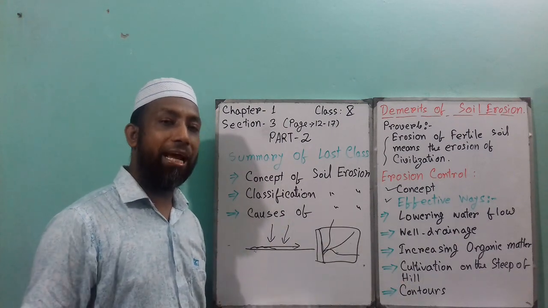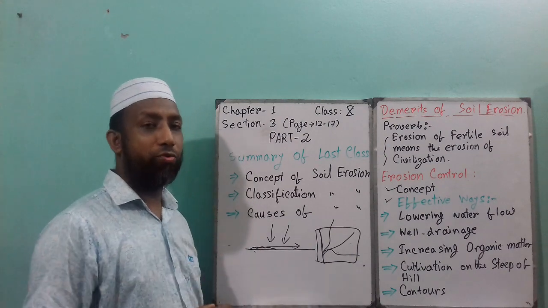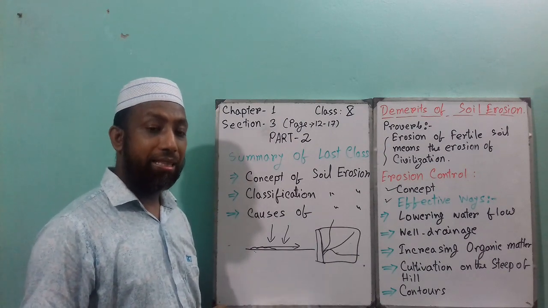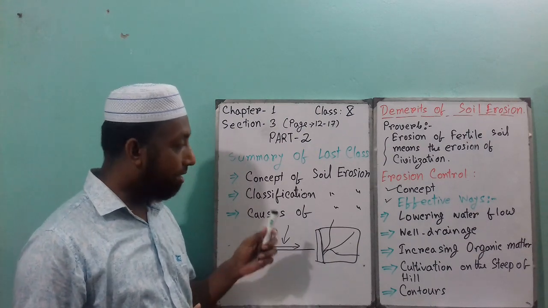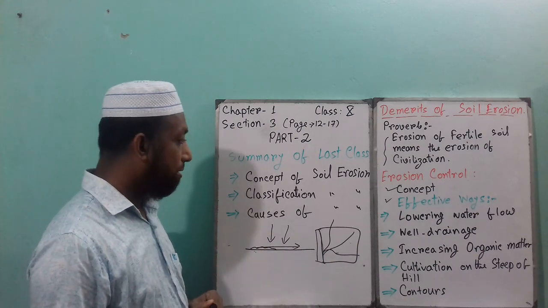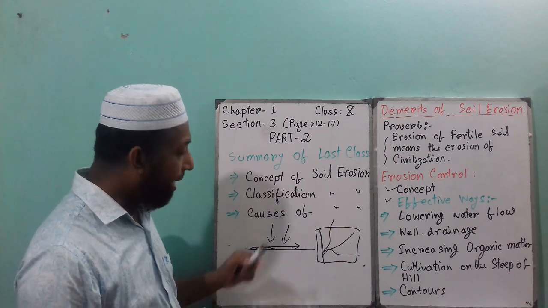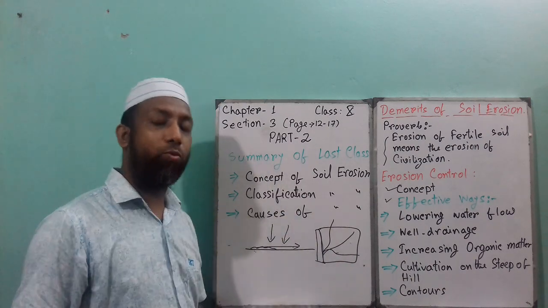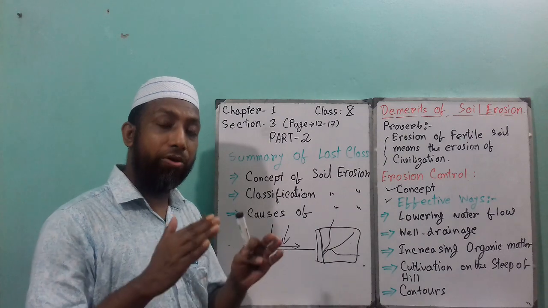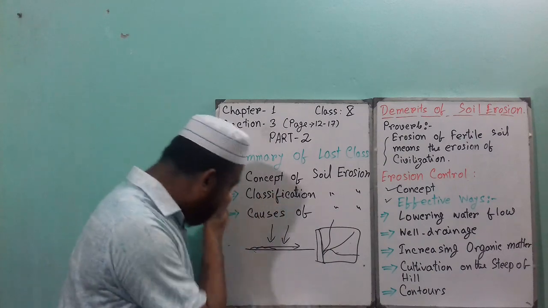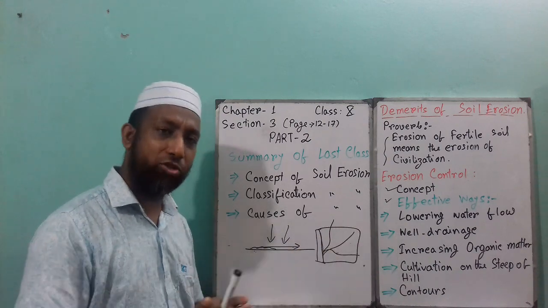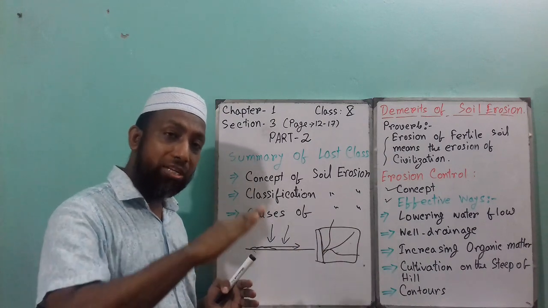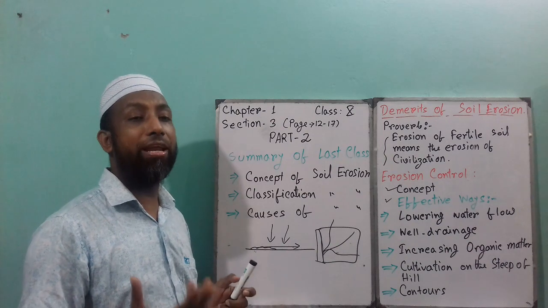Sometimes in the land, due to rainfall, that land is covered by rainfall water. And then when that place has stagnant water, if you do not drain it, then that soil will be very loose.